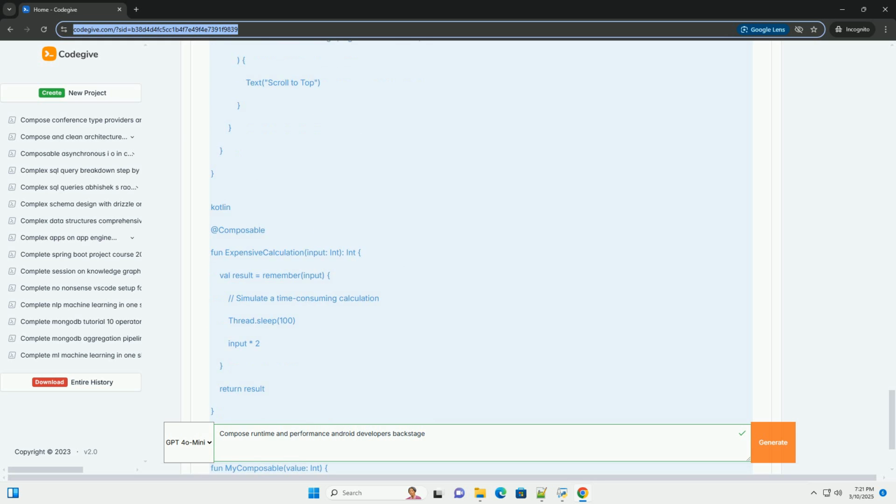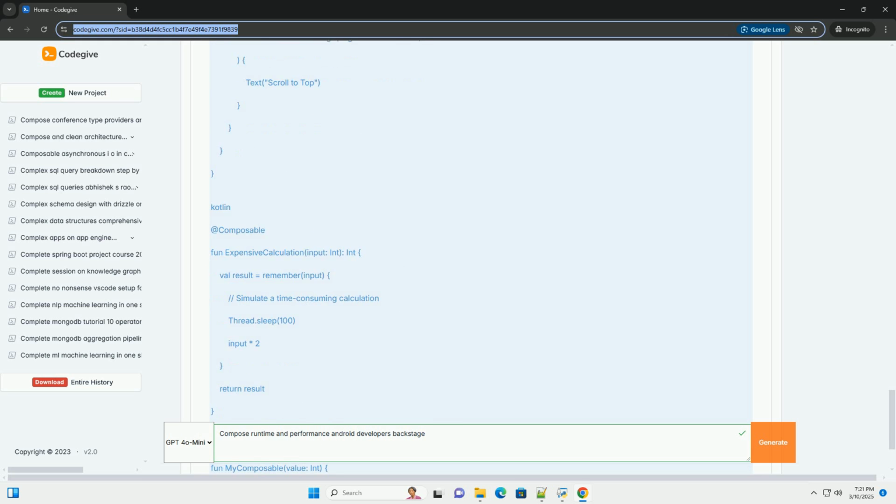4. Code examples for performance optimization. Here are some practical code examples demonstrating performance optimization techniques. Example 1: using LazyColumn for efficient list display. LazyColumn only composes and lays out the visible items, making it very efficient for long lists. Example 2: using derivedStateOf to optimize state updates. derivedStateOf ensures that the show scroll to top button is only updated when the scroll position changes and the new scroll position is greater than 0. This prevents unnecessary recompositions.